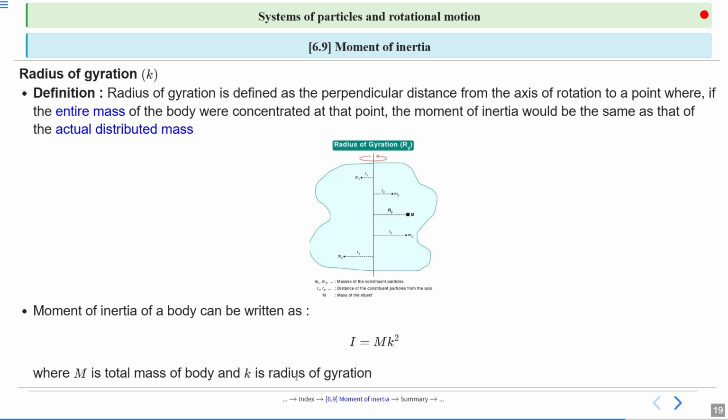So imagine this. Think about it. You are spinning a ring. Listen carefully. You are spinning a ring. All its mass is at the same distance r. Yes or no? So the radius of gyration is r. But now imagine a rod. Some mass is close to the axis, some is far. So radius of gyration tells the average energy-based distance.